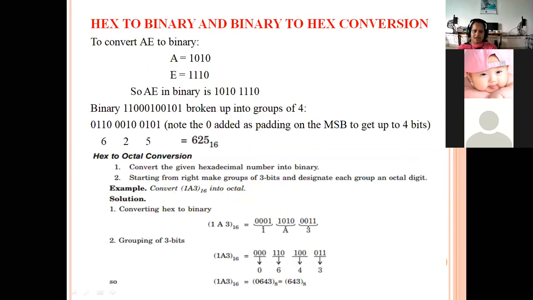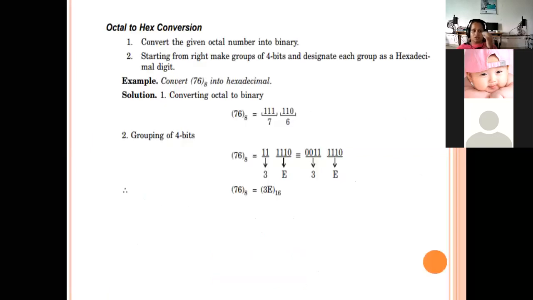And coming to hexadecimal to binary, we need 4 bits. That's why we are partitioning it like this. Okay. And up to this I have discussed in the previous class. Now I am going to discuss octal to hexadecimal number. In this, what we are going to do is convert an octal number to a hexadecimal number.